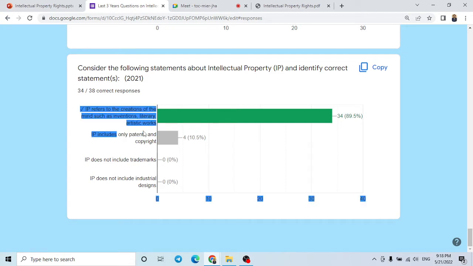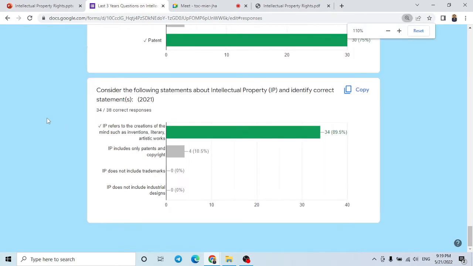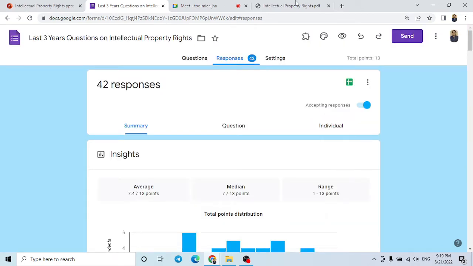Here it is written only patent, so we know that it is not only patent and copyright. So here it can come in the definition. IP refers to the creation of the mind such as invention, literary, artistic work. So this is the correct answer. So by this we have seen this. Now we will move to the slide.